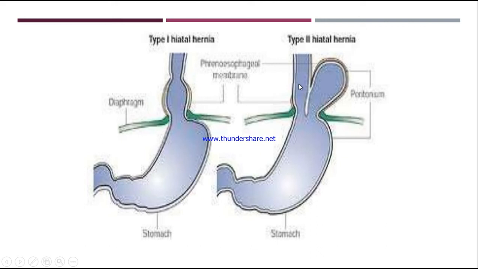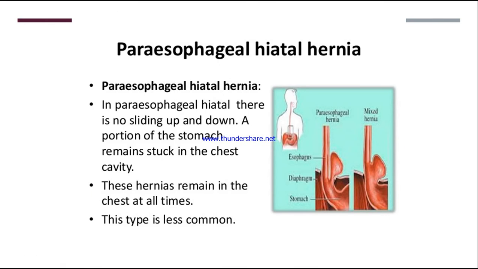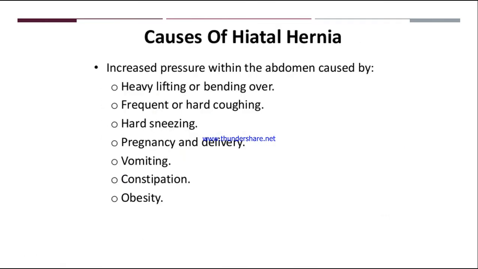Then in type 2 hiatal hernia, what happens, you can see here. The upper portion of the stomach is not going up through the esophageal hiatus, but an abnormal opening is forming at the side in the diaphragm. From there only the upper portion of the stomach will go out, or protrude out. So this is type 2 hiatal hernia or paraesophageal hiatal hernia.